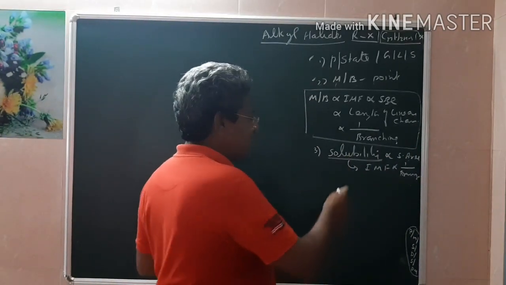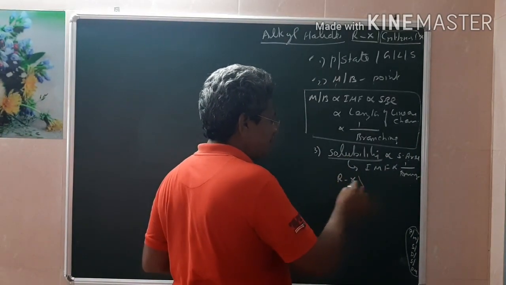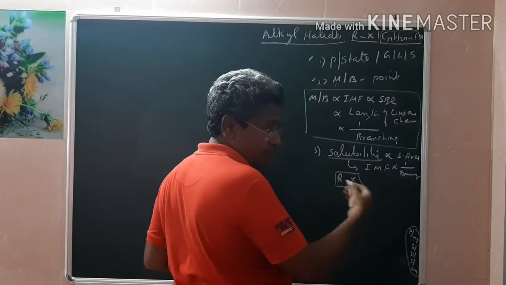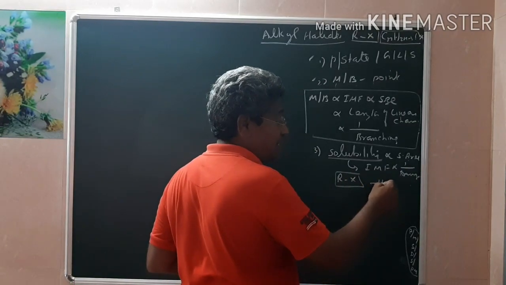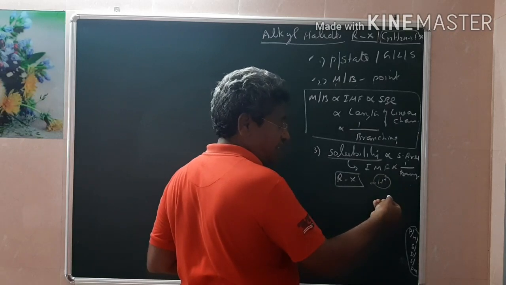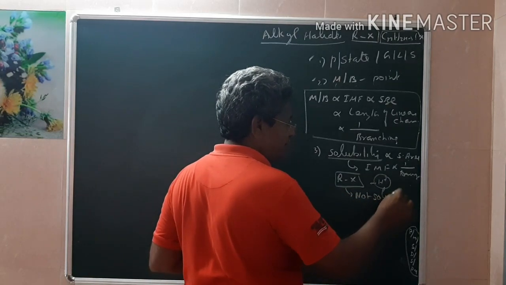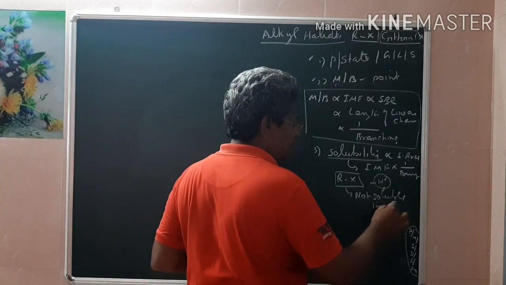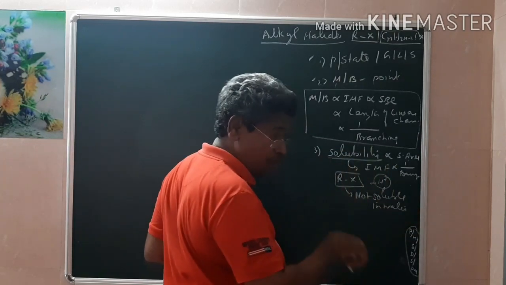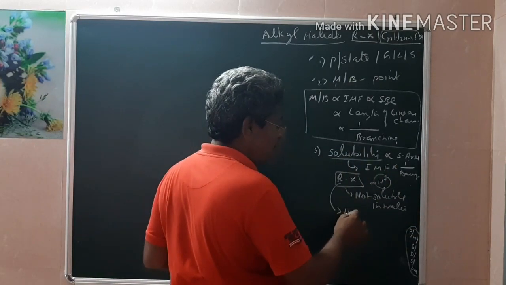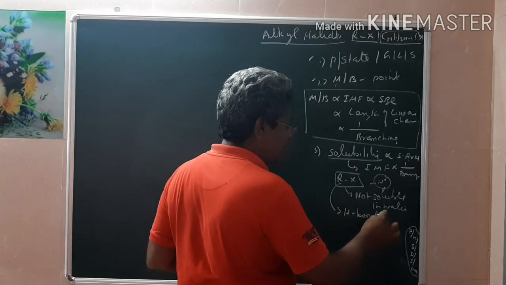Generally, alkyl halide does not have an H bond, free H. This cannot liberate any free H. Since it does not have any free H, it will not dissolve, it is not soluble in water. If any organic compound is to dissolve in water, it should have the intention to form an important bonding called H bonding.